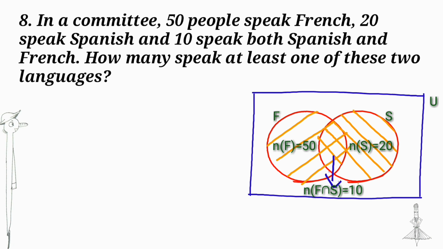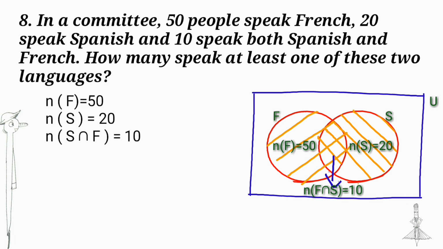Next question. In a committee, 50 people speak French, 20 speak Spanish and 10 speak both Spanish and French. How many speak at least one of these two languages? Let F be the set of people in the committee who speak French and S be the set of people in the committee who speak Spanish. 50 people speak French, therefore number of elements in F is equal to 50, number of elements in S is equal to 20 and 10 speak both Spanish and French, therefore number of elements in S intersection F is equal to 10.